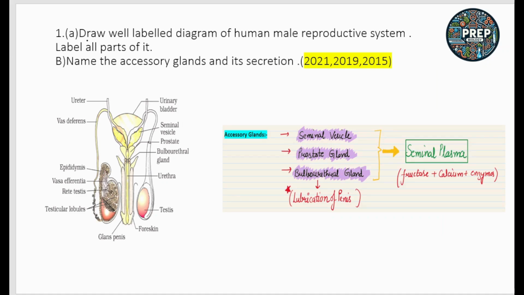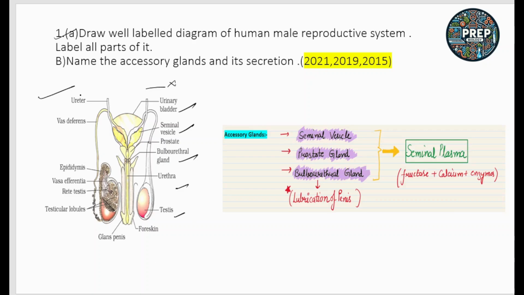The first question is, draw a well-labeled diagram of the human male reproductive system. Label all the parts of it. This structure, the male reproductive system, is very, very important. Sometimes this diagram has been asked in your previous years, and the labeling of this diagram is also very important. You may have a question where this diagram is given and you have to label the X, Y, Z. These labelings are very, very important.